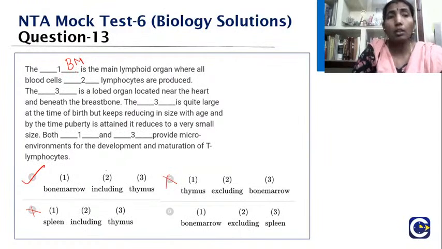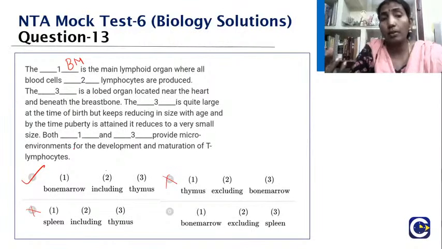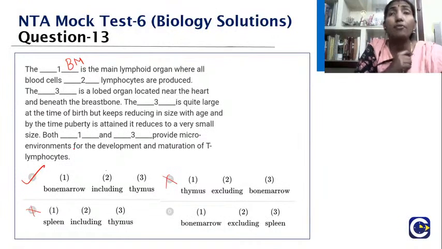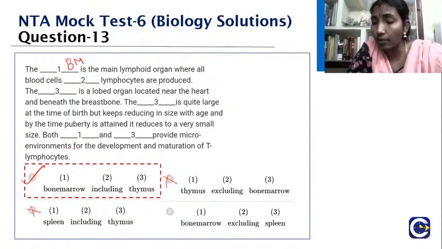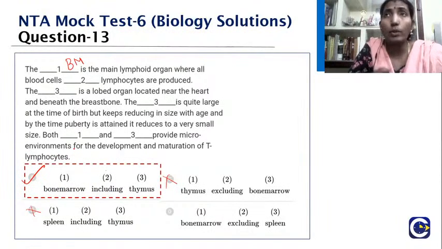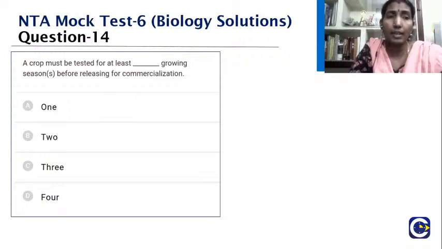Both the bone marrow and thymus provide the microenvironment for development and maturation of T lymphocytes, which I already said in most of my classes, as the lymphocytes go through a process we call pre-processing. It is thought self, non-self there in the thymus. That is why it is tagged with the name T lymphocyte. Yes, very good. So the answer is what, children? Bone marrow including thymus. Okay, we'll go to the next question.